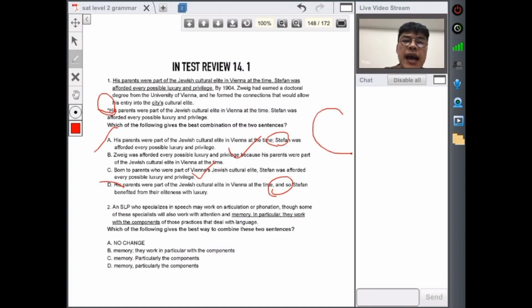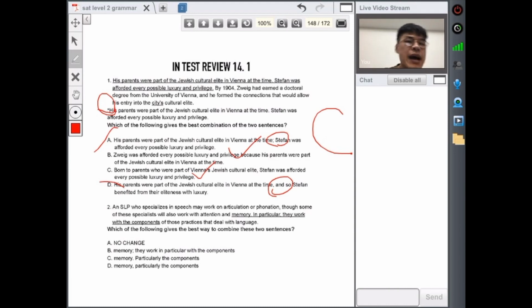Number two. As SLPs who specialize in speech might work in articulation or phonation, though some of these specialists will also work in attention and memory. In particular, they work with components of these practices that deal with language. Which of the following gives the best way to combine these two sentences? All right, A, not really, no change.